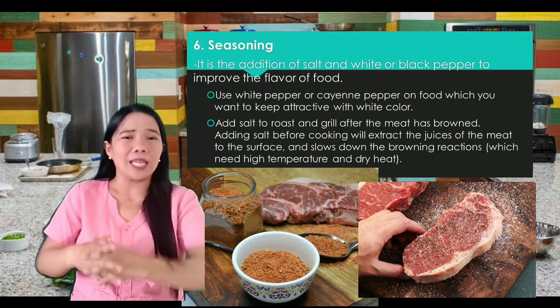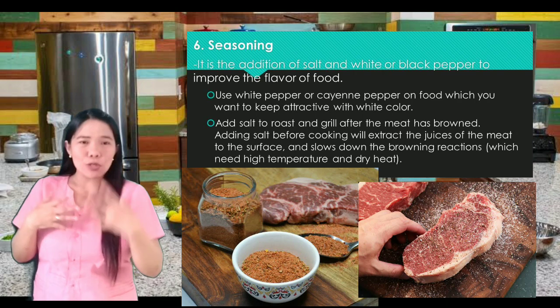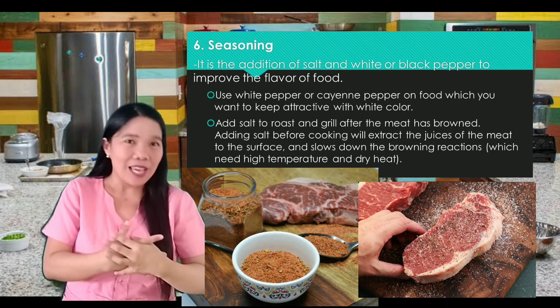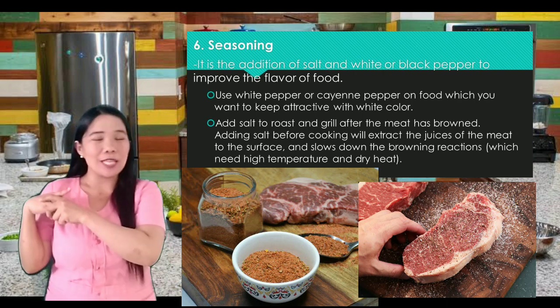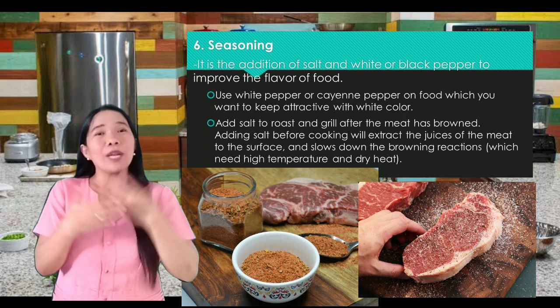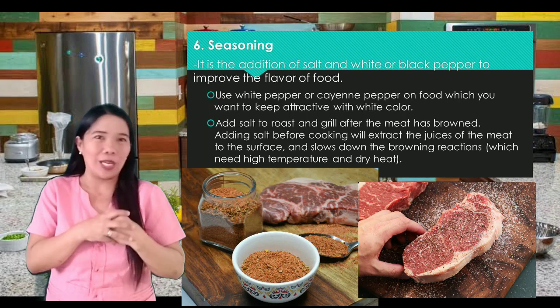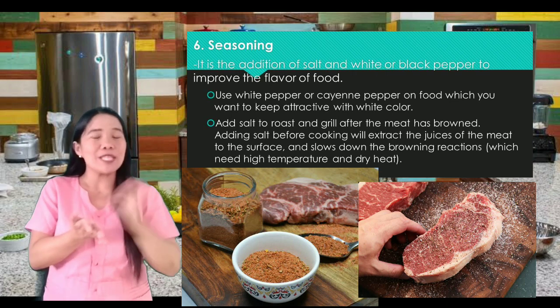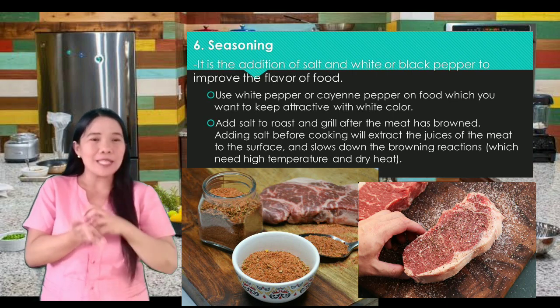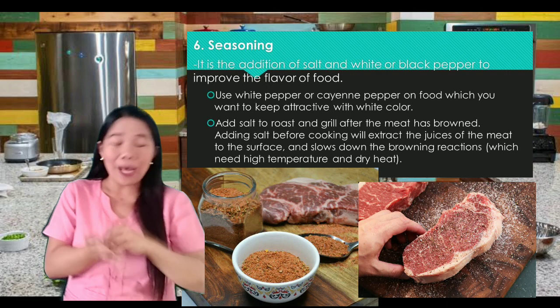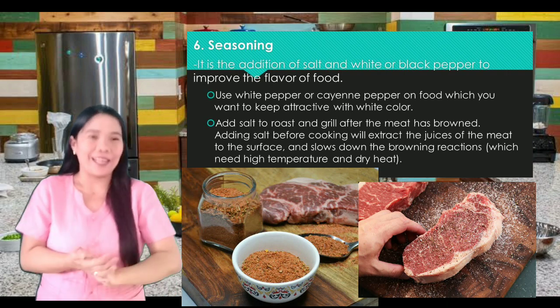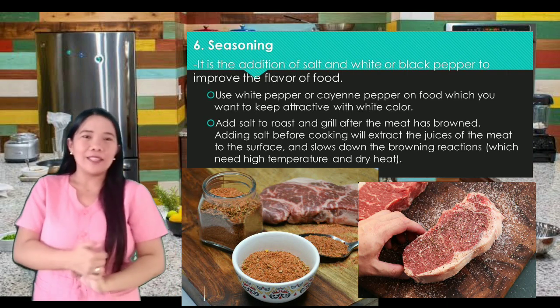So, ibig sabihin, yung pepper at saka yung salt, yun yung nagbibigay ng lasa doon sa ating niluluto. Sabi nga natin, mas maganda kung nilagyan mo muna ng asin yung lulutuin mo bago mo siya lutuin. Bakit? Kasi yung asin ay sumisiksik doon sa muscle o doon sa laman ng ating karne. Clear? Okay, that is seasoning.